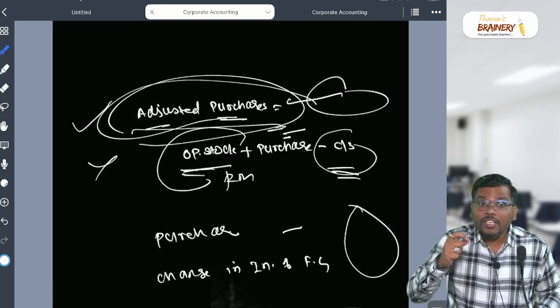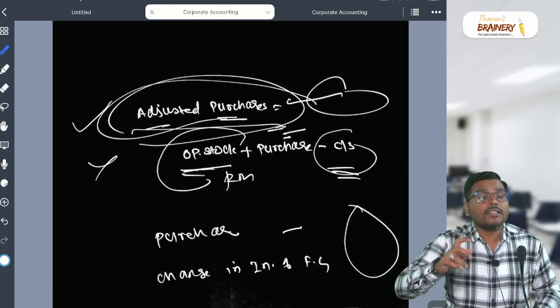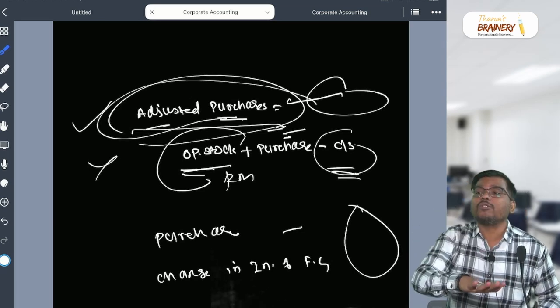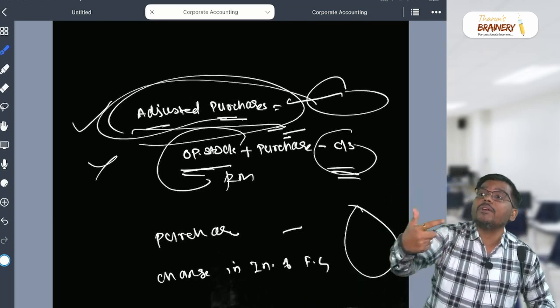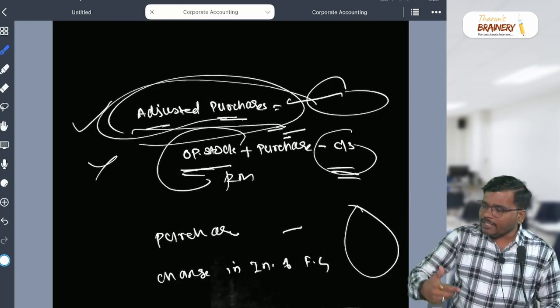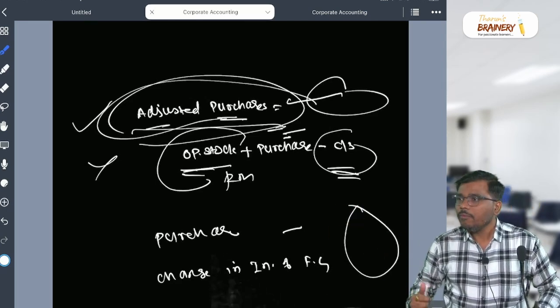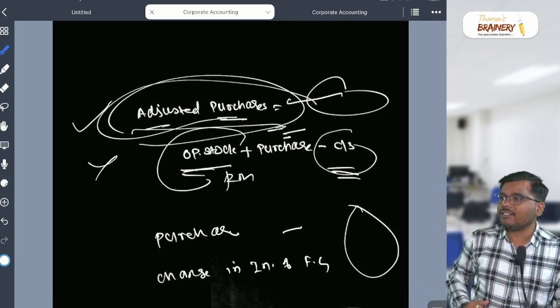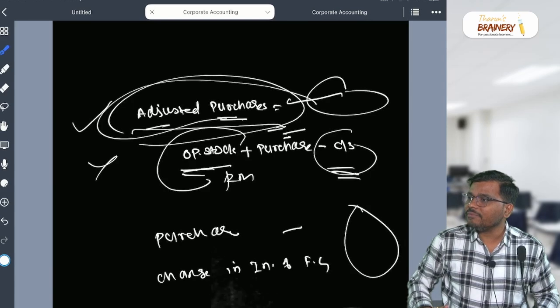No. They use the word adjusted purchases, meaning the purchases got adjusted with the opening stock of finished goods and closing stock of finished goods. That's why your adjusted purchases has come. Otherwise, they might have said cost of material consumed. Why have they not used this term? Because they know very well they are not a manufacturer. They are just a trader buying the goods and selling the goods.